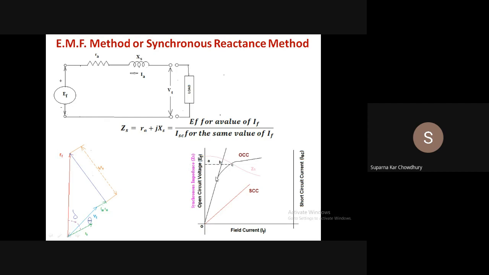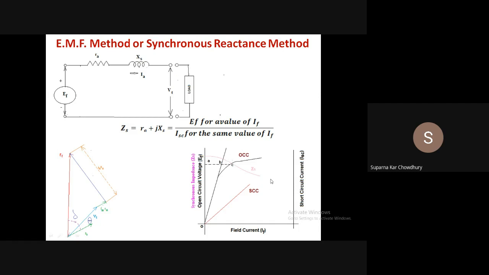But once the saturation sets in, then the OCC no longer increases proportionally. The increase in OCC will be less than that. So the value of synchronous impedance will decrease as the percentage of saturation increases.